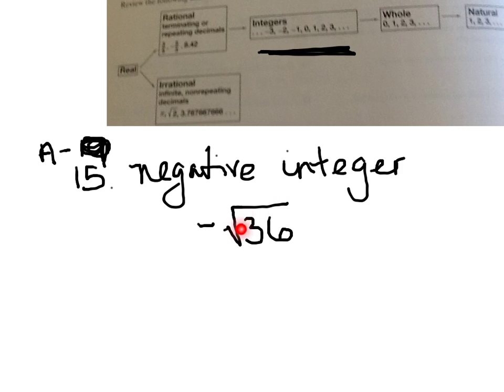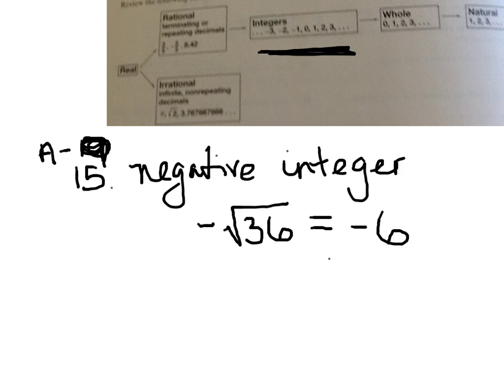And the reason is this: the square root of 36 is perfect. It's a perfect square, so I know that this is equal to negative 6, and I can see that this negative 6 would, in fact, fit into the integers.